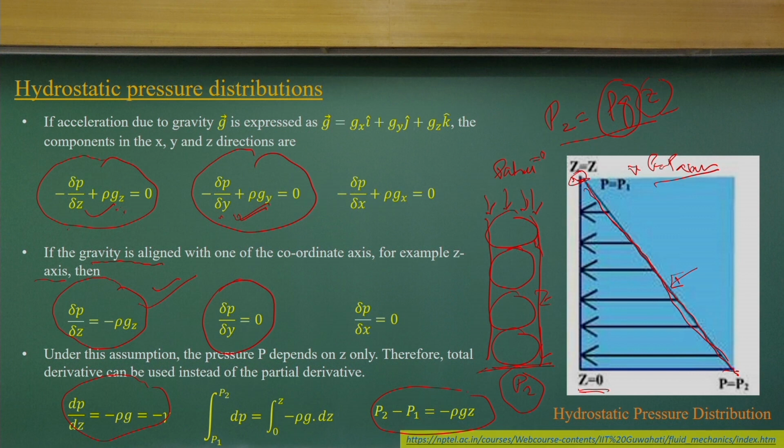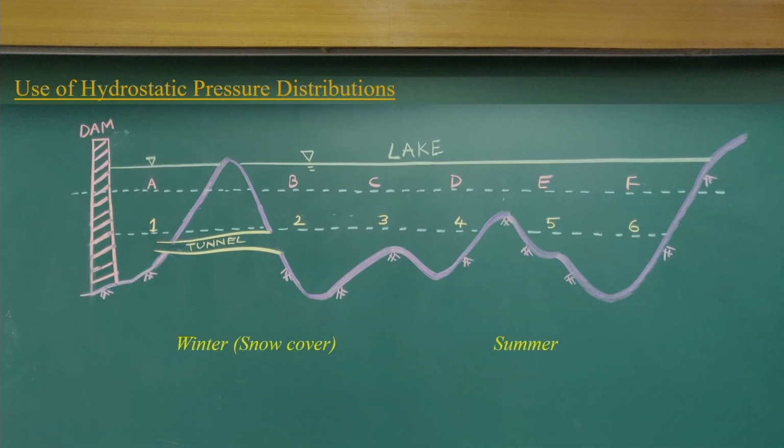So, let me explain that considering a simple and very interesting example. You have a high altitude lake, and that is connected through a tunnel to a reservoir and the dam. In winter there will be a snow cover, and in summer there is no snow cover. We want to find out what pressure is going to act at the locations A, B, C, D, E and F, which we can consider on a horizontal surface.